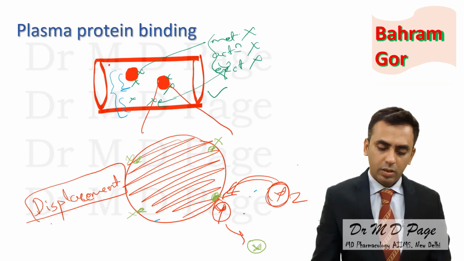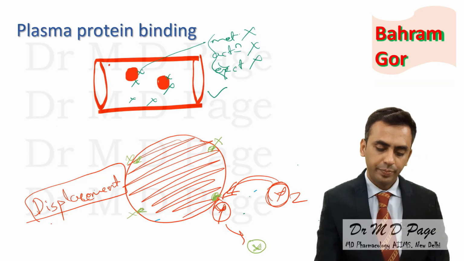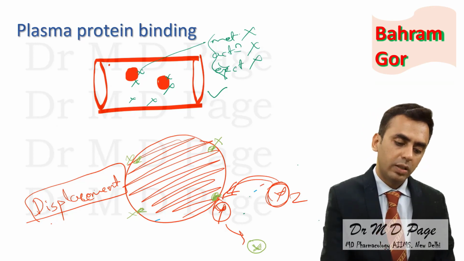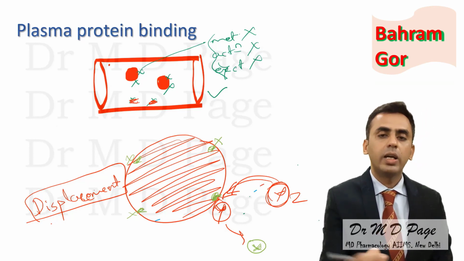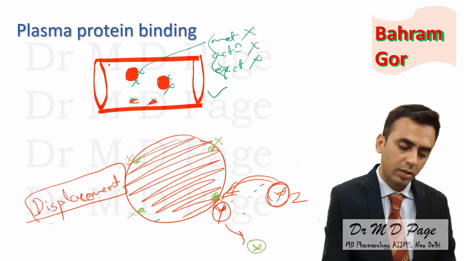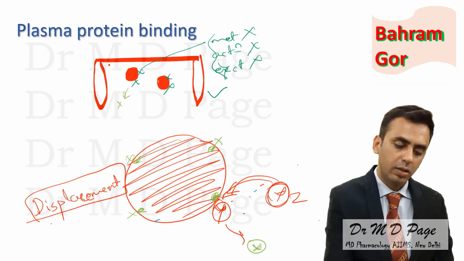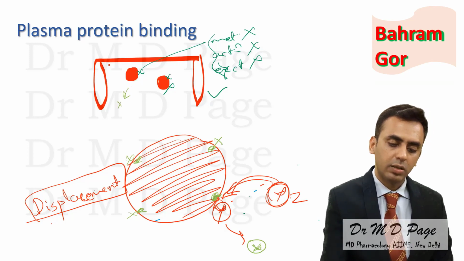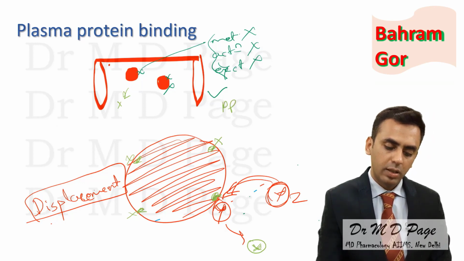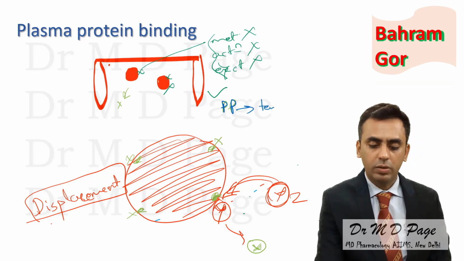Now one more point I forgot to say: the drug is in bound as well as free form. So if the free drug is metabolized or gets excreted, what will happen? Again, drug will be released from the protein, and it will be removed from here. So what is happening here? Plasma protein is acting as a temporary storage of drug.